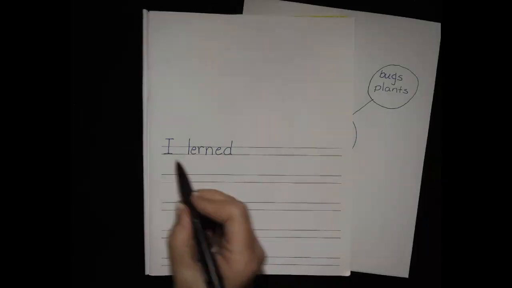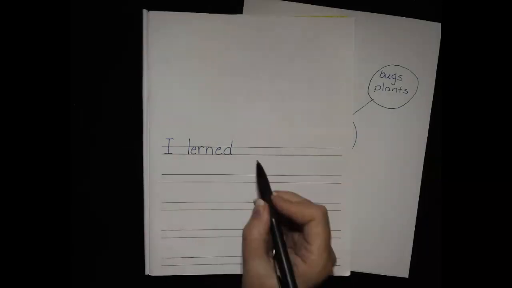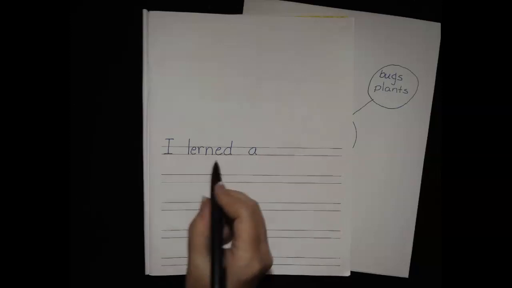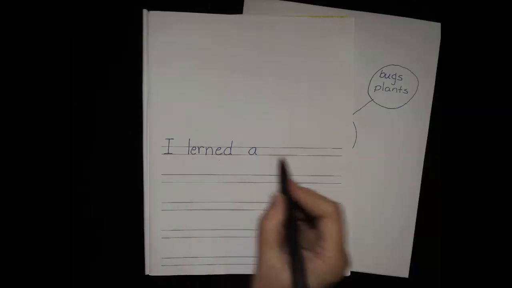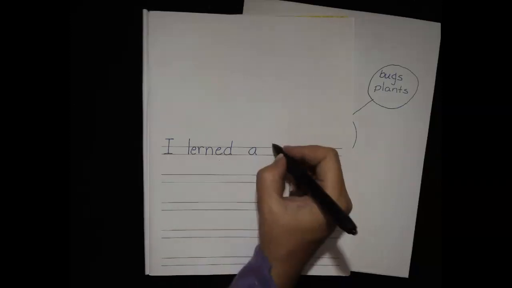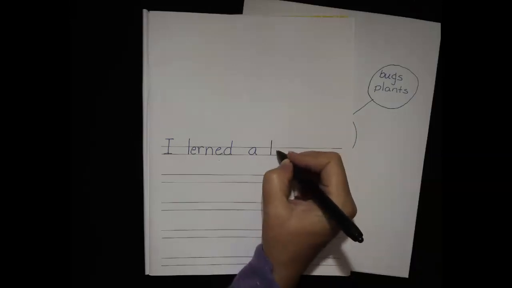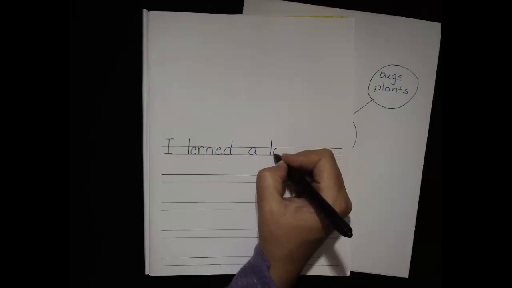All right, I learned a. We know how to spell a. I learned a lot. Let's sound that one out. What letter is that?